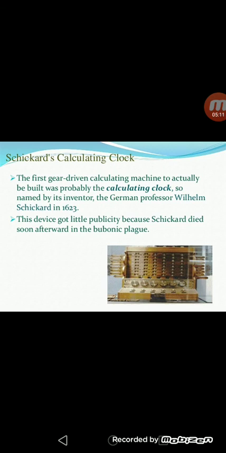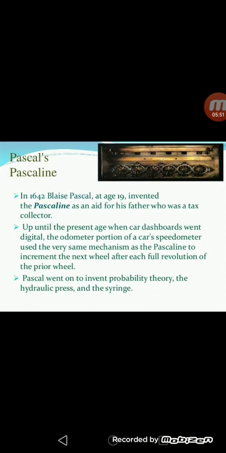Next is Schickard's calculating machine. This is the first gear driven calculating machine actually built, probably for calculating the clock. It is mainly used for the clock. The inventor is German professor Wilhelm Schickard in 1623. This device got little publicity because Schickard died soon afterward in the bubonic plague.